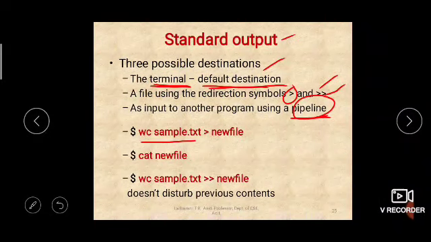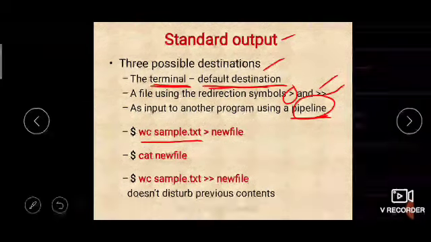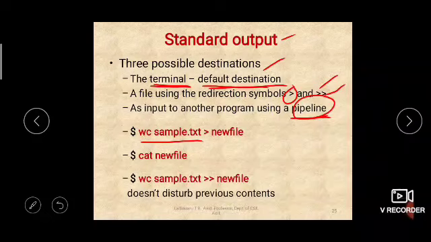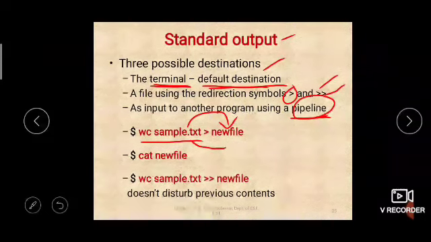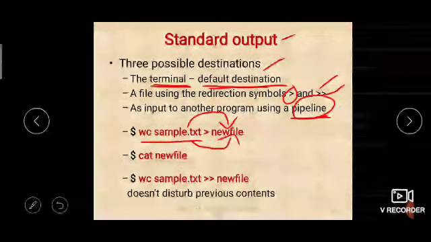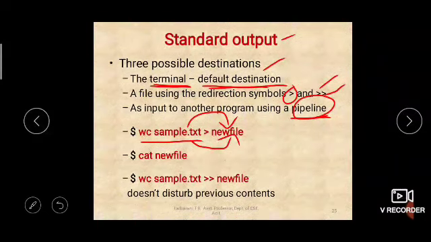wc sample.txt. Now this command will give you the word count of sample.txt, and then that output will not be displayed on the screen. So what we are doing, we are unplugging the default connection to the display terminal, and we are plugging it with a file called newfile. Okay. So the output of the word count of sample.txt will be redirected to a file called newfile.